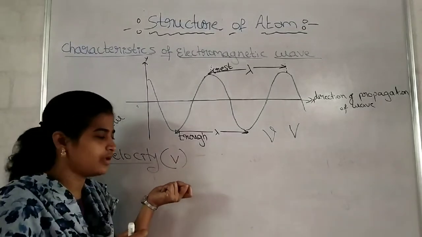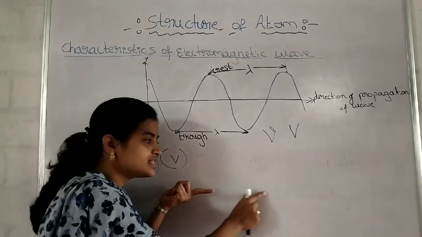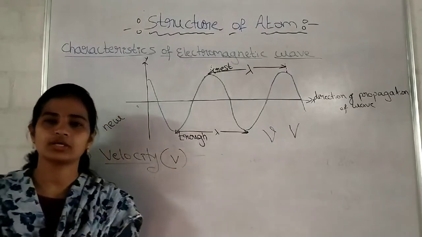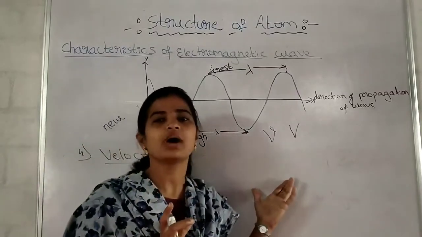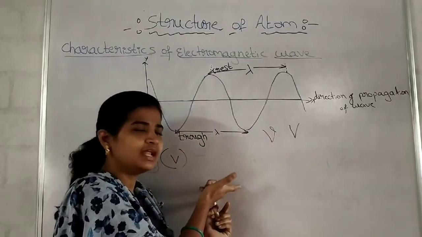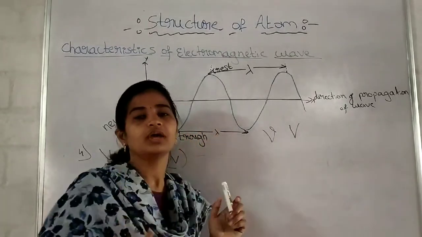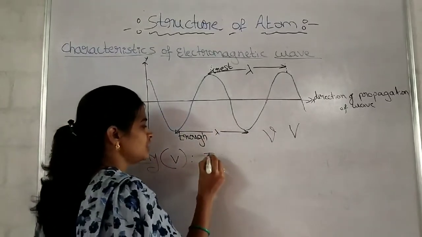Then what is velocity? If I hold a wave and leave it, in 1 second, how far does it go? That distance is called velocity. It is not possible practically, but I am trying to make you understand. If this is one wave, I am holding this and leaving it. In 1 second, how much distance will it travel? That is nothing but velocity.